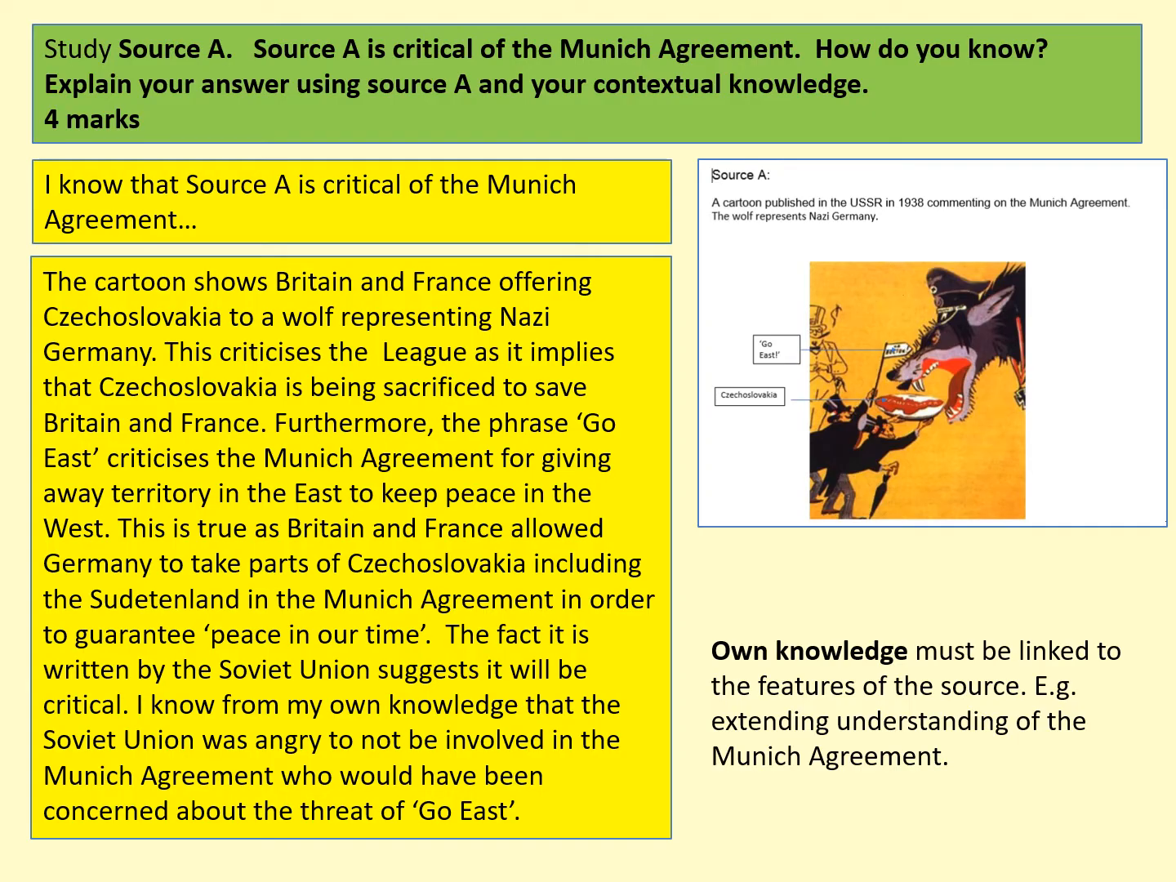So in terms of your own knowledge, any own knowledge that you include for this question must be linked to the actual features of the source. So it must explain about the Munich Agreement. Some key knowledge here would be around the Sudetenland being sacrificed at the Munich Agreement. You could also talk about the fact that the Soviet Union wasn't invited or consulted on the Munich Agreement and how angry that made Stalin feel. And therefore, within this context, you can link to your own knowledge, but also to the provenance of the source in terms of it being produced and written within the Soviet Union, within the USSR. So there's an example answer there for you to have a look at.